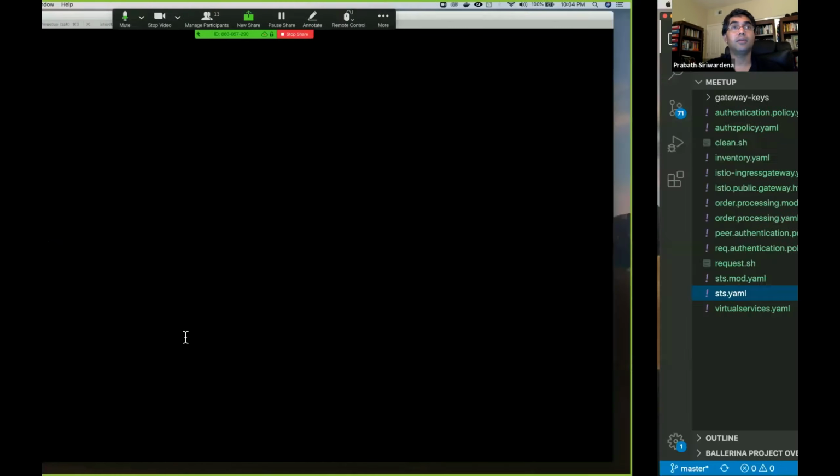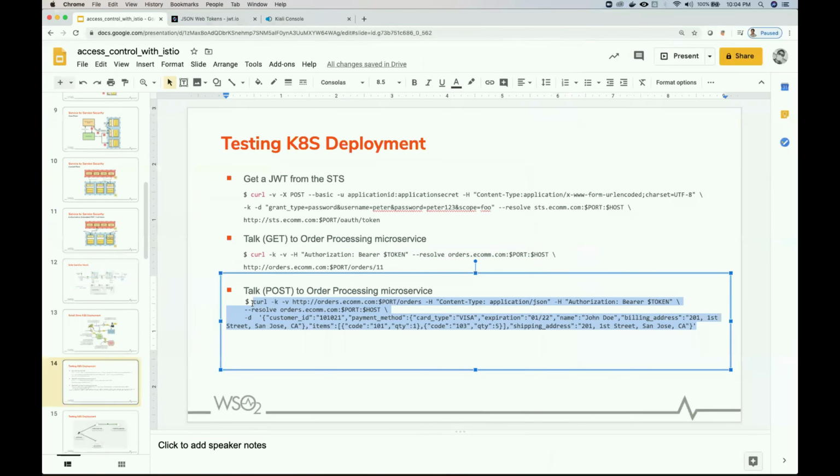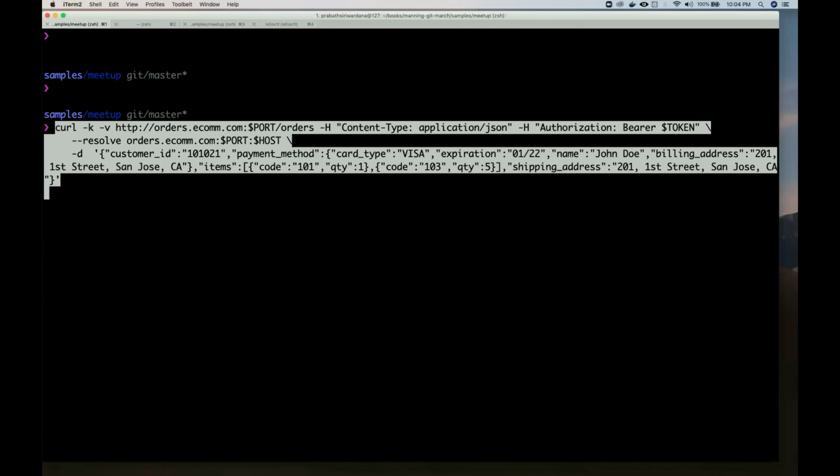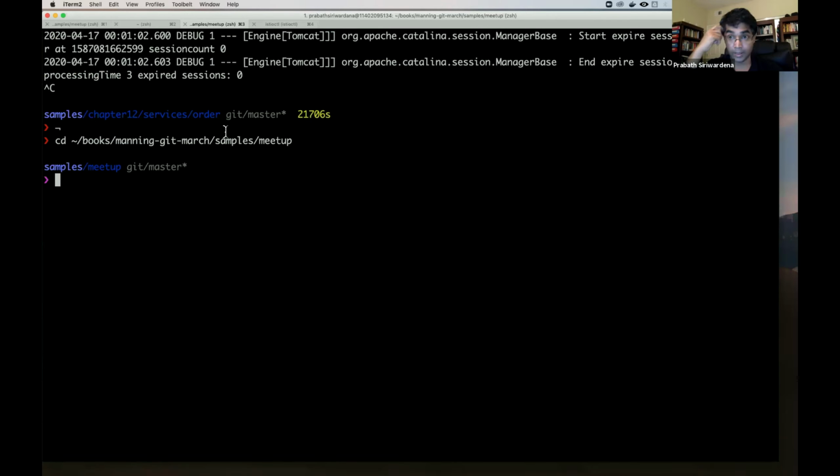And there's another command, like if you post a request to the order processing microservice, which is basically to put an order. So this will also work. You get a 201 response from the microservice. And you can have a look at the inventory microservice too. So we can get the logs of the microservice.